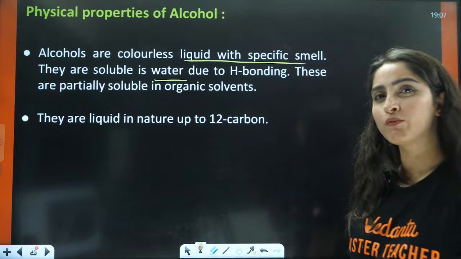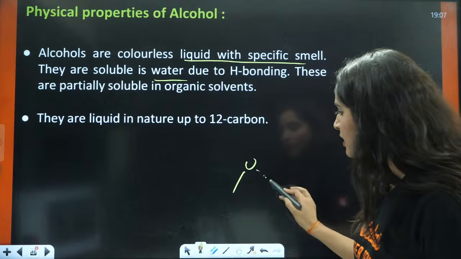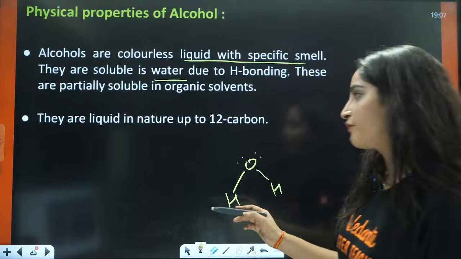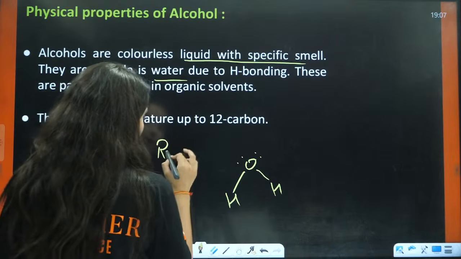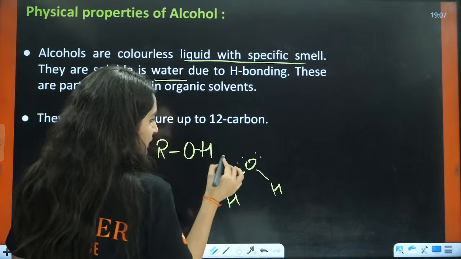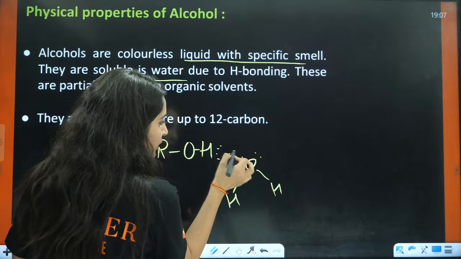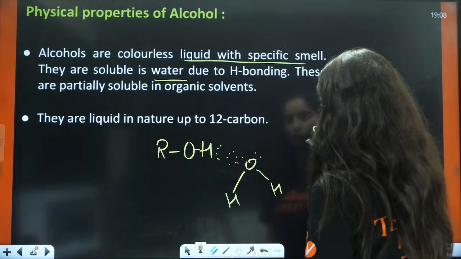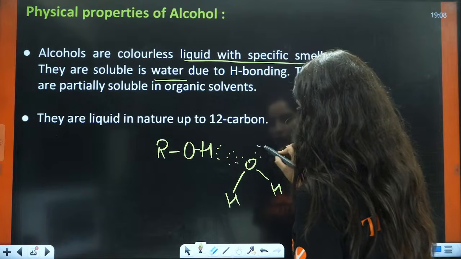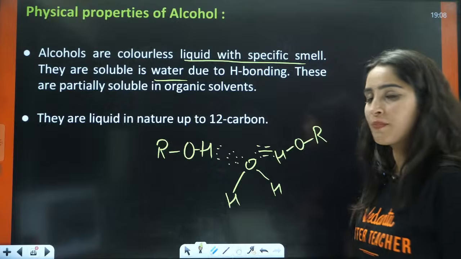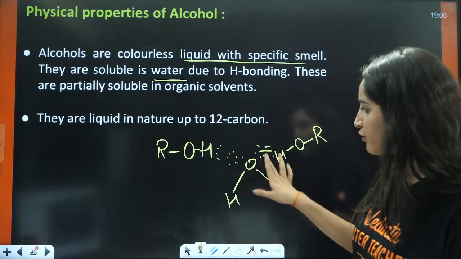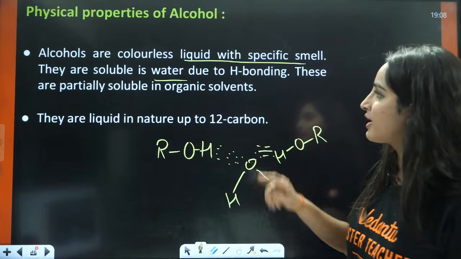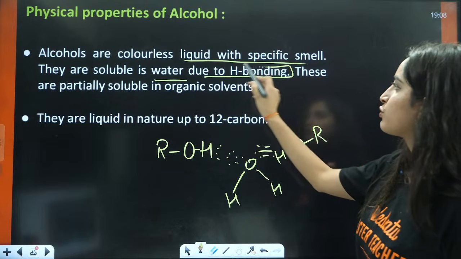Why are they soluble in water? Because water has two lone pairs on it, and any alcohol, ROH, will form a hydrogen bond. And again, one more molecule will form one more hydrogen bond, right? So basically alcohol is going to form hydrogen bonding with the water molecule. That is why they are soluble, because of the hydrogen bonding.